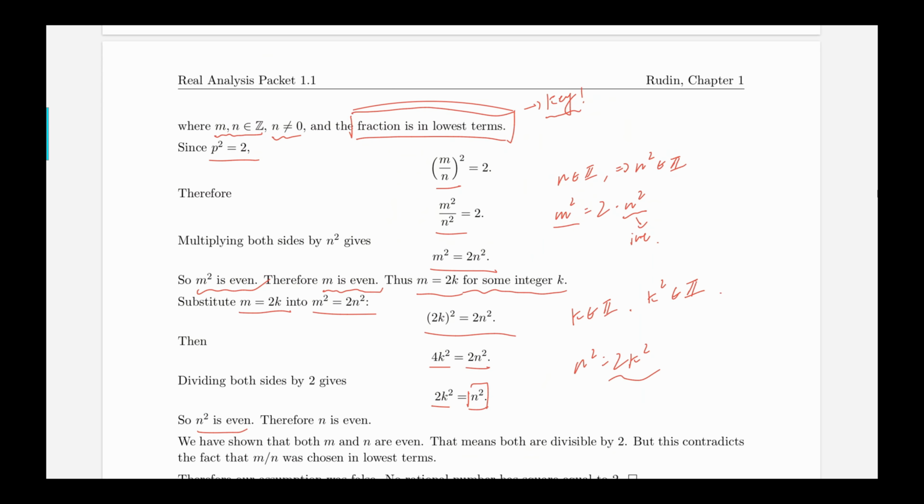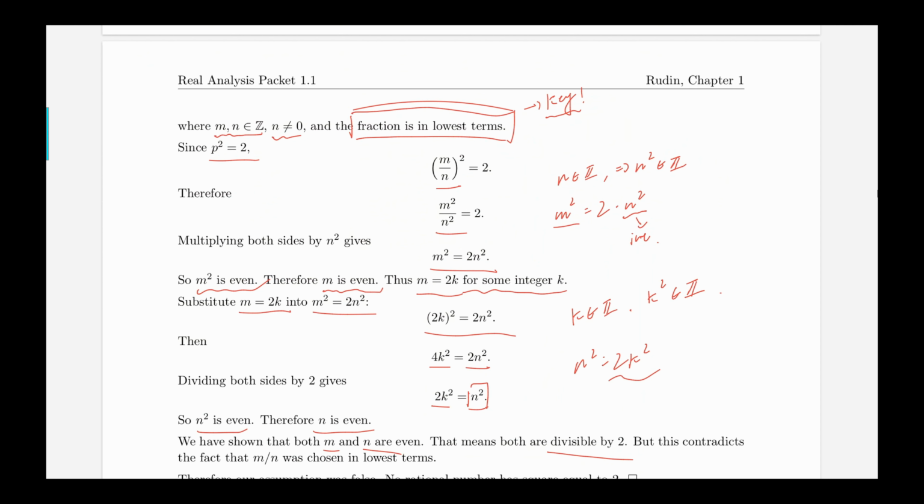And because of the fact, again, that if any number squared is even, then that number must be even as well, therefore n is even. So we have shown that both m and n are even from the previous process, which means that they are both divisible by 2. And basically, 2 is going to be their positive common factor.